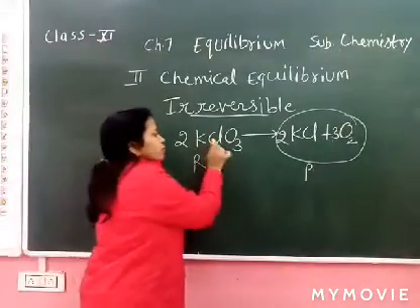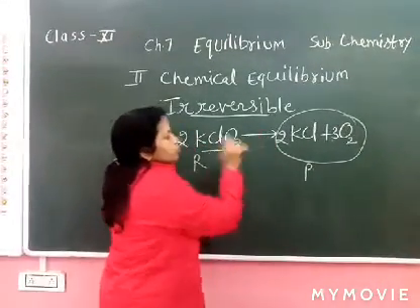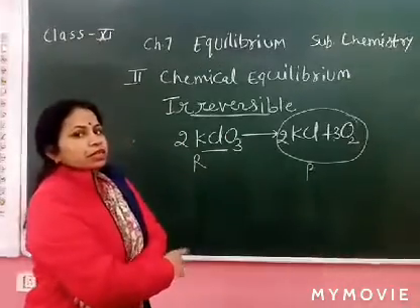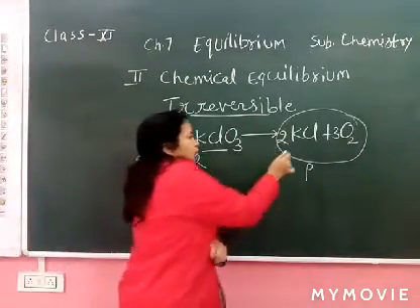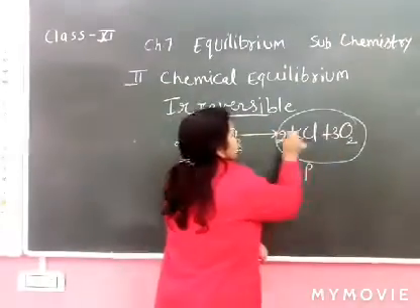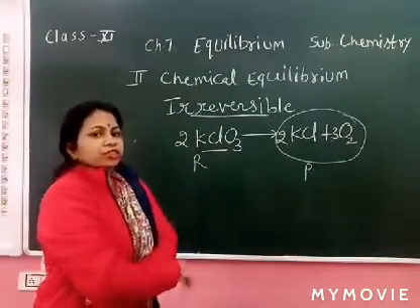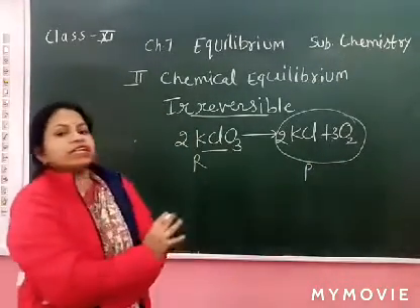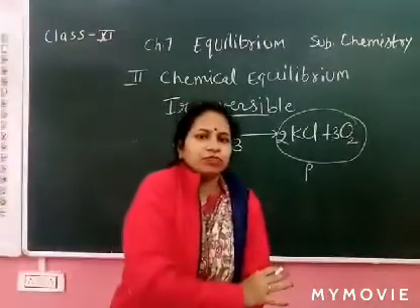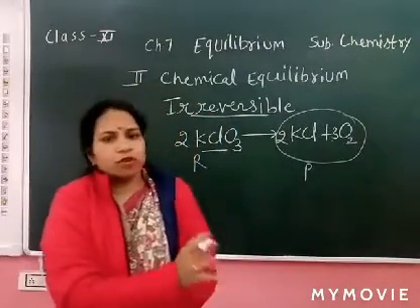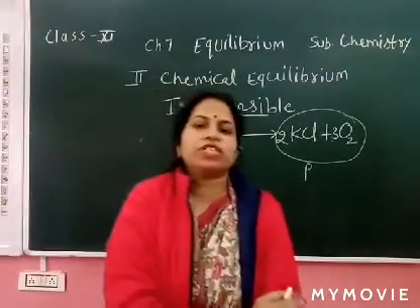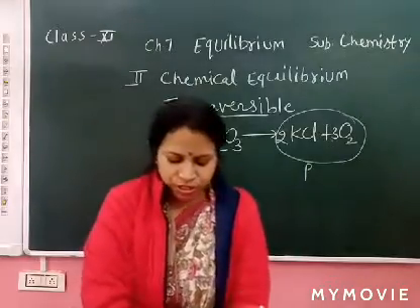After heating, potassium chlorate decomposes into KCl and oxygen, but KCl and oxygen do not react and do not go back to the reactant. So these reactions are called irreversible reactions. So now it's clear what is the reversible reaction and what is the irreversible reaction.